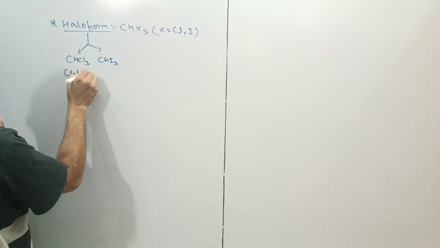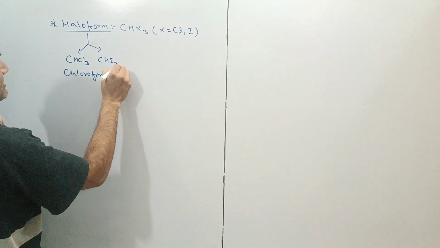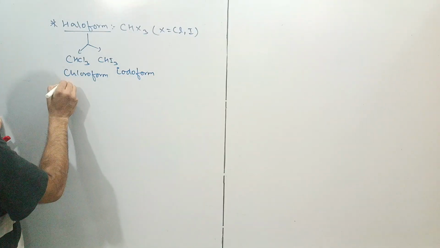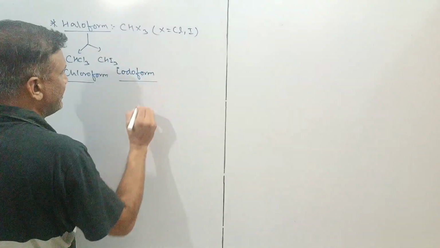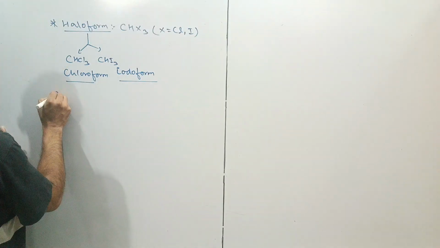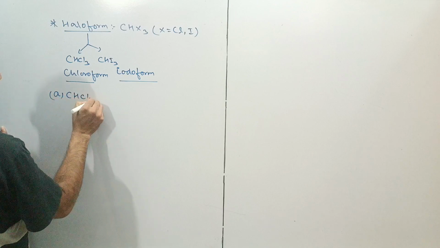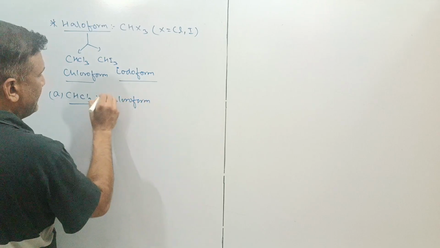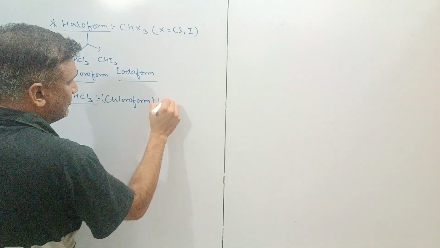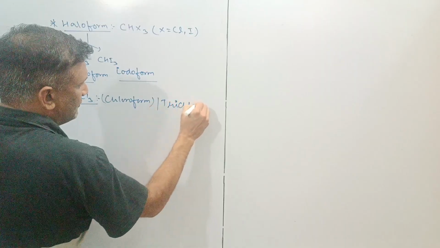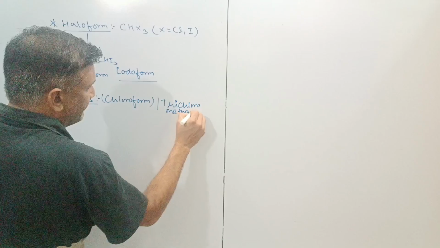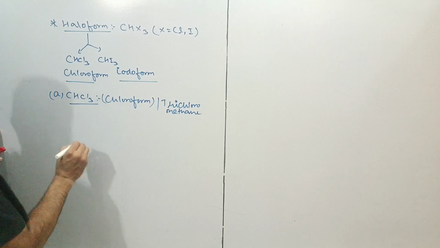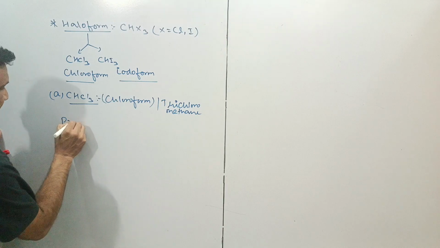This is called chloroform, and this is called iodoform. They are also called trichloromethane and triiodomethane. So I would like to go first with CHCl3. The common name is chloroform, and the IUPAC name is trichloromethane. For CHCl3 chloroform, there are the following preparation methods.